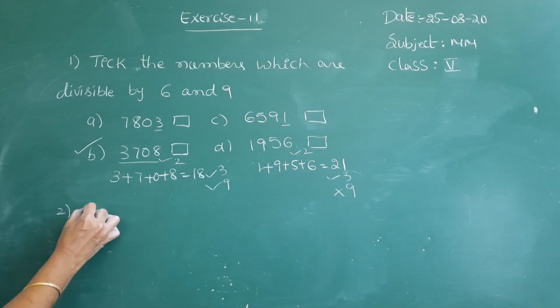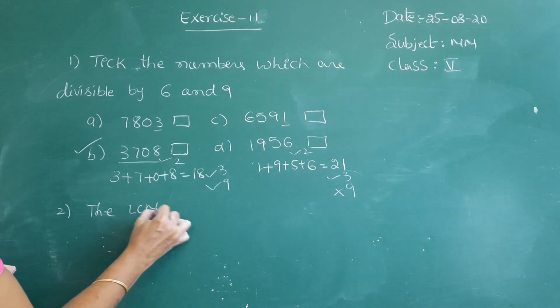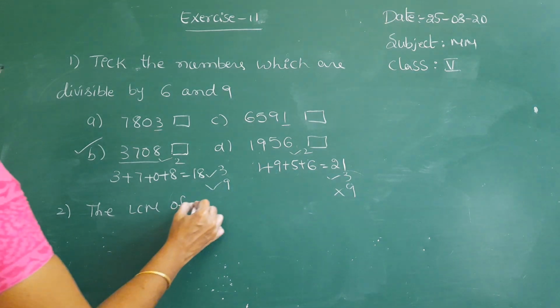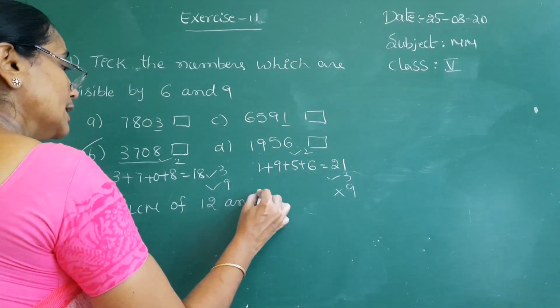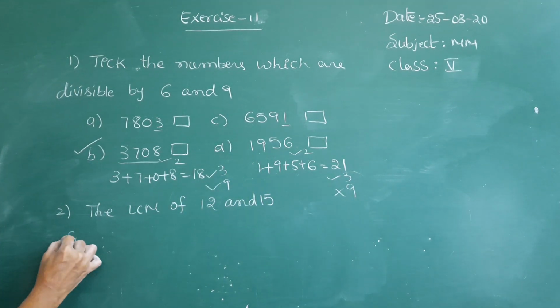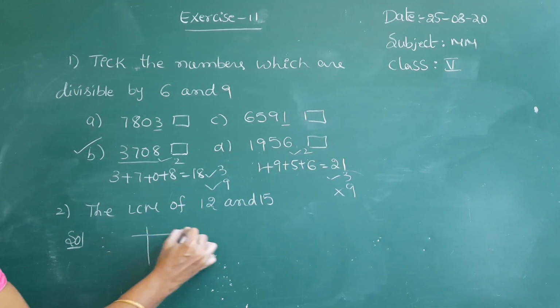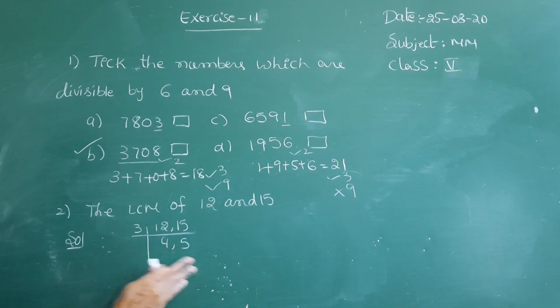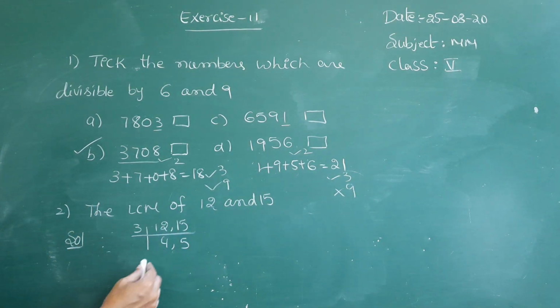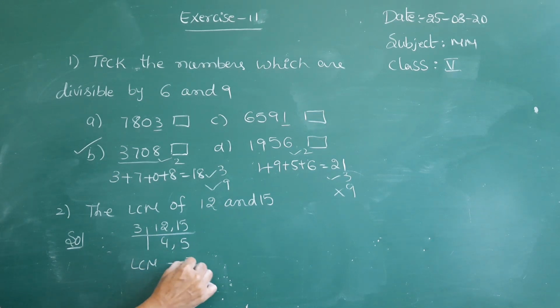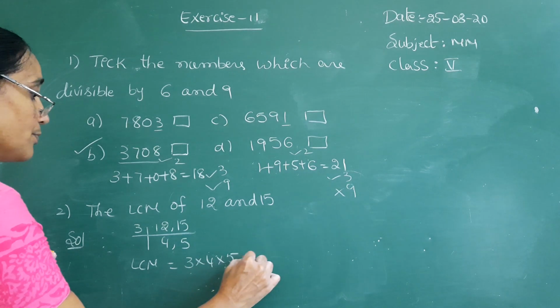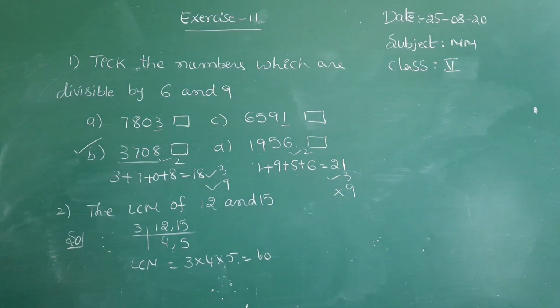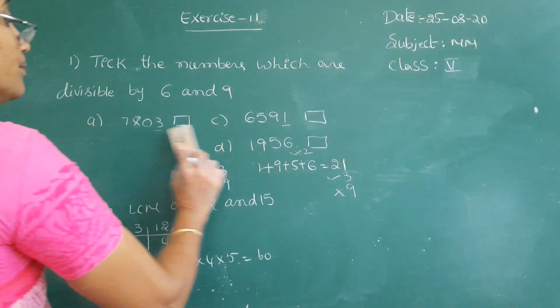See the second problem. The LCM of 12 and 15. Here they are asking to find LCM. You have to choose the long division method. 12, 15. It will go in 3 tables, 3 4s, 3 5s. Here observe 4 and 5 are consecutive numbers. No table will go in these two numbers. Okay? So you have to write down LCM. 3 into 4 into 5, that is 12 5s is 60. 12 5s is 60.